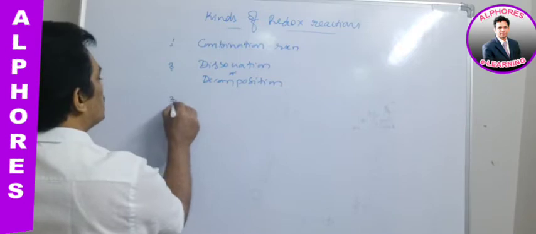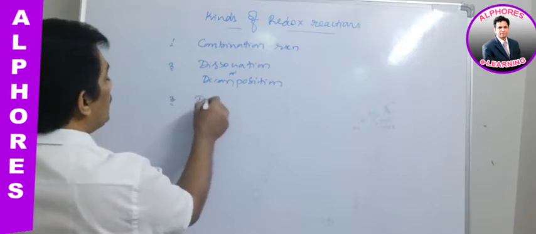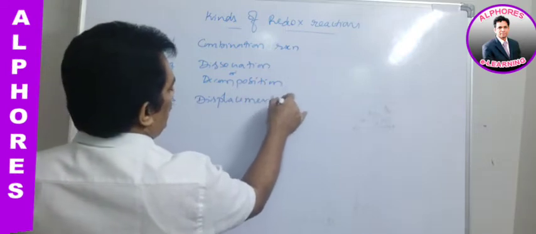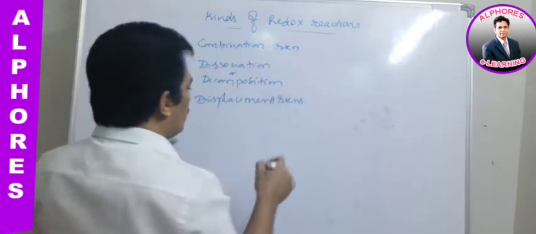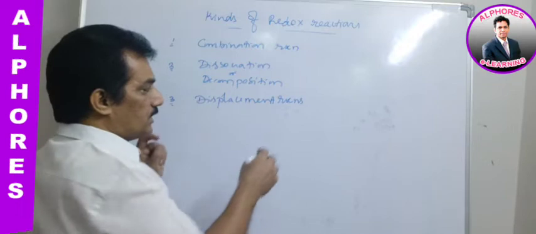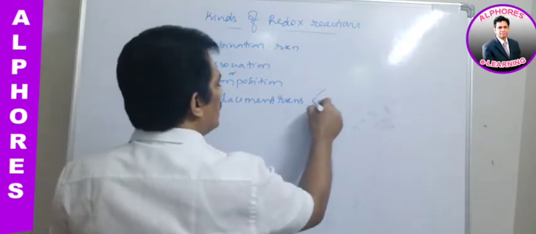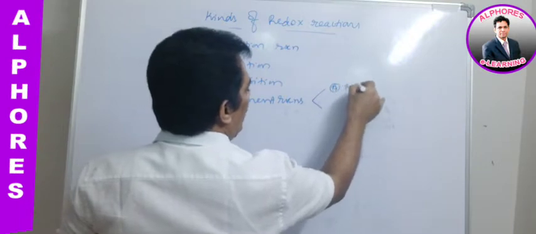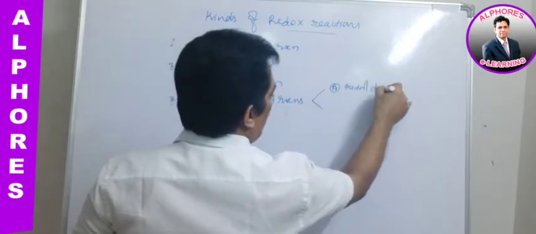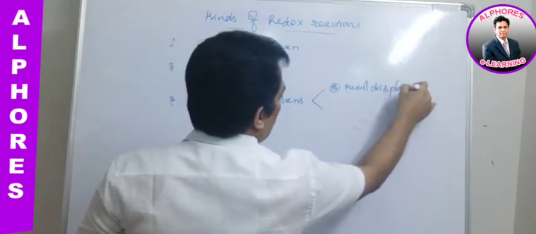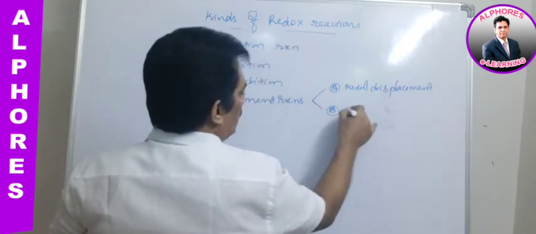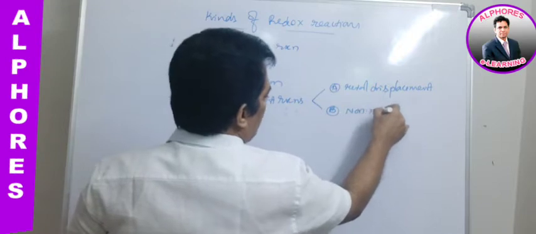And the third one is displacement reaction. Already we discussed this. In displacement reactions there are majorly two kinds: metal displacement reactions, and non-metal displacement reactions.